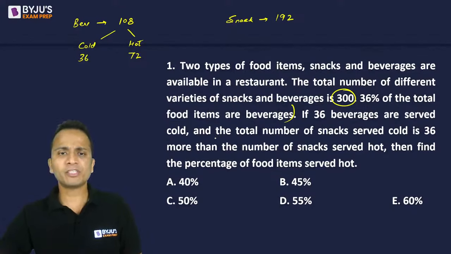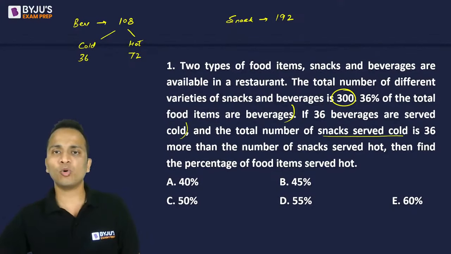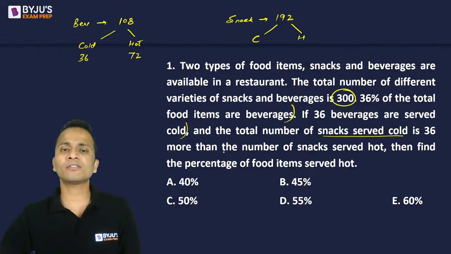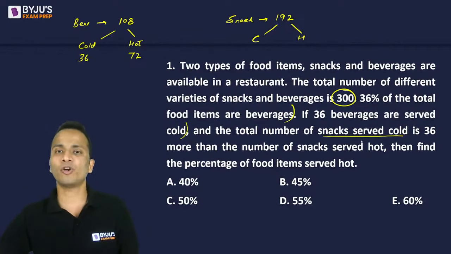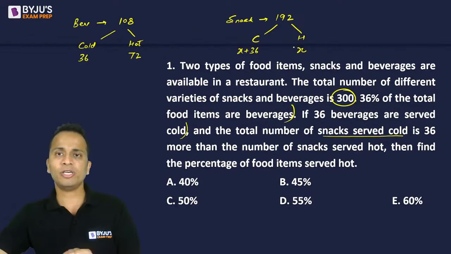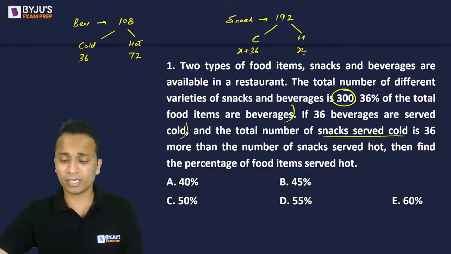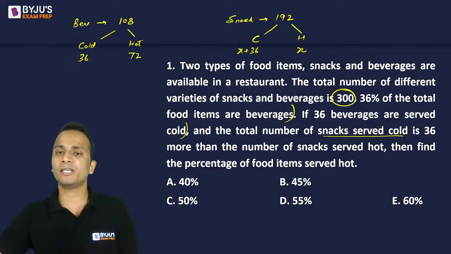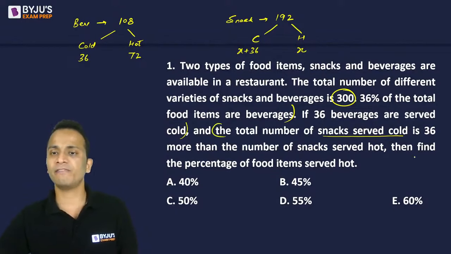Now, the total number of snacks served cold is 36 more than the number of snacks served hot. So if served hot is x, how much will served cold be? 36 more. So if the number of snacks sold hot is x, then the number of snacks sold cold would be x plus 36 as per the given statement.